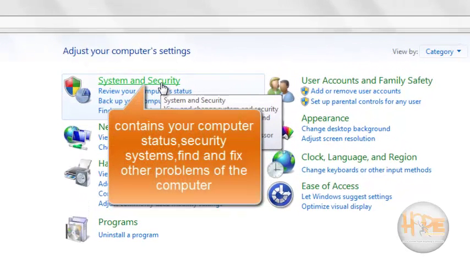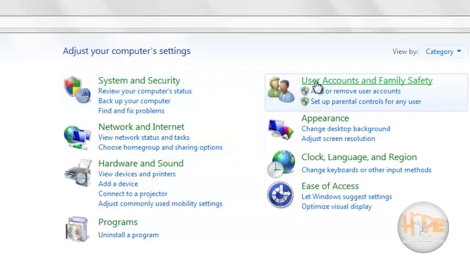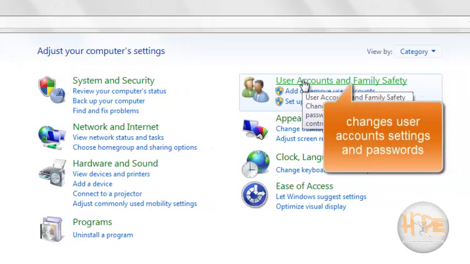System and Security, which contains your computer status, security systems, find and fix the other problems of the computer. User accounts and family safety. It changes user account settings and password.